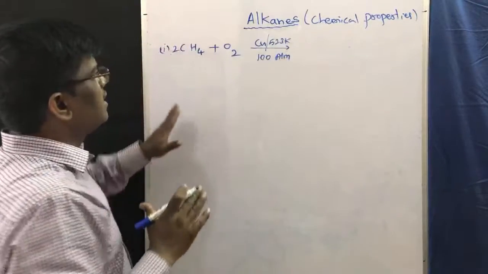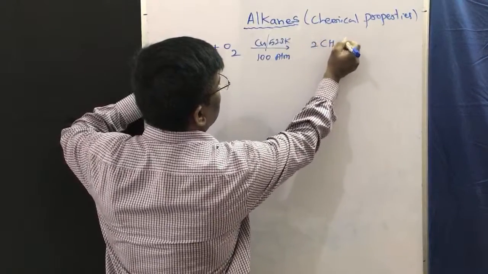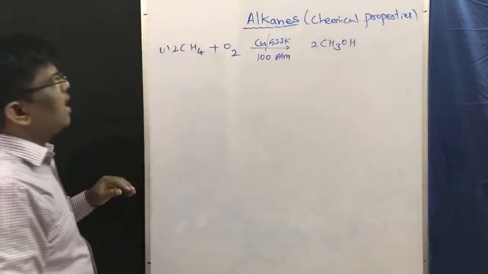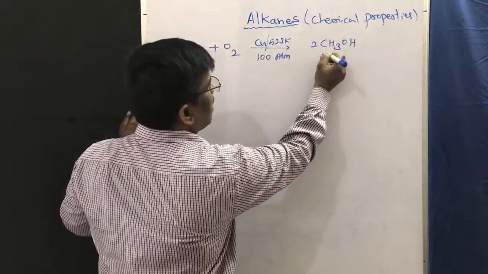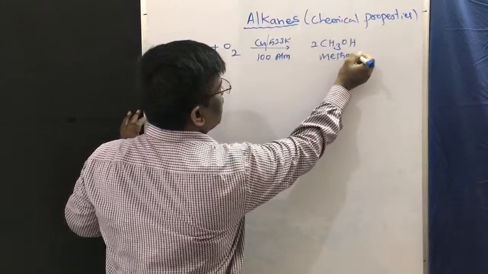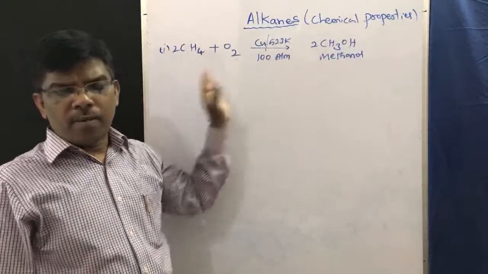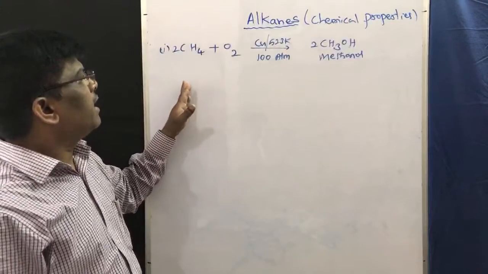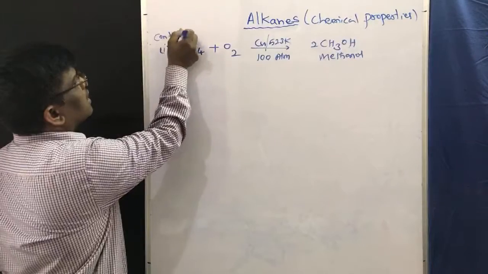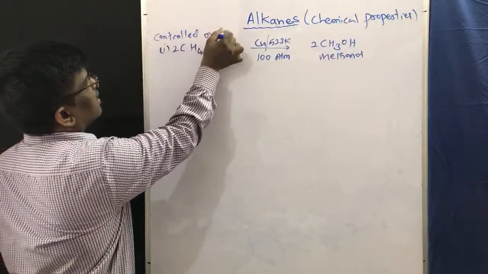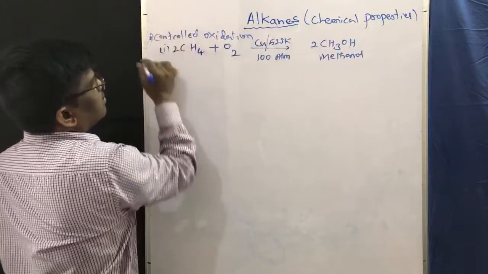So this reaction is done under pressure. I am going to get 2CH3OH. So methanol I am going to get, isn't it? This is methanol. It is a very important reaction, friends. How to prepare methanol from alkane? Yes, by controlled oxidation of alkanes, we are going to get this methanol.